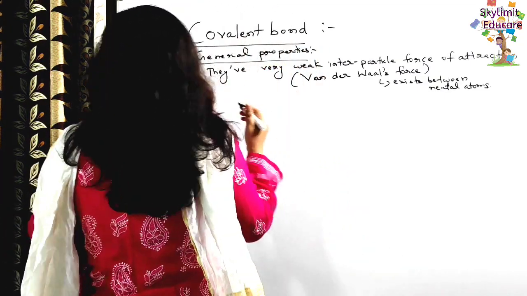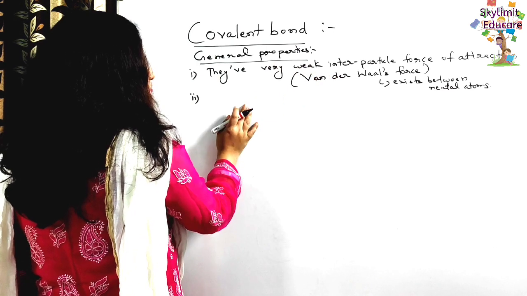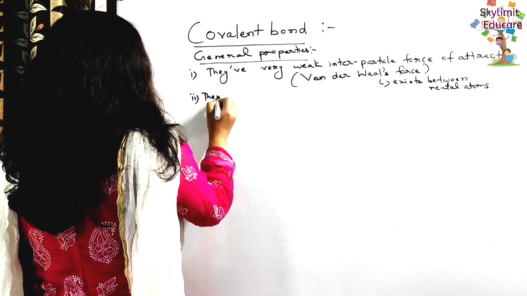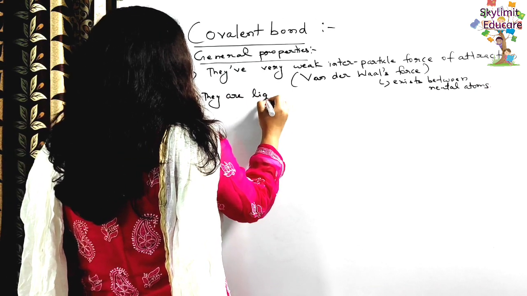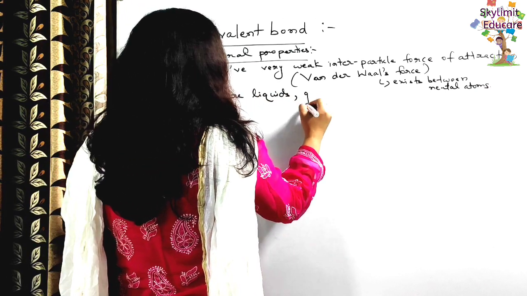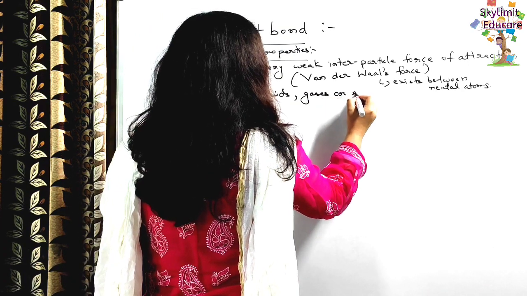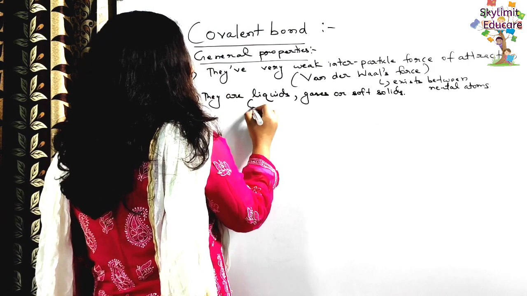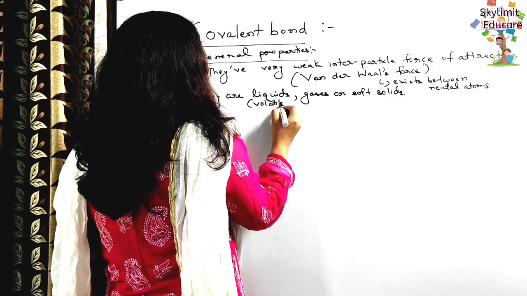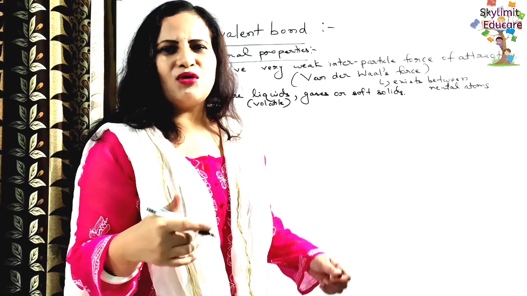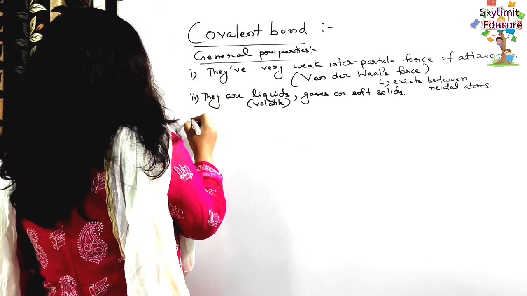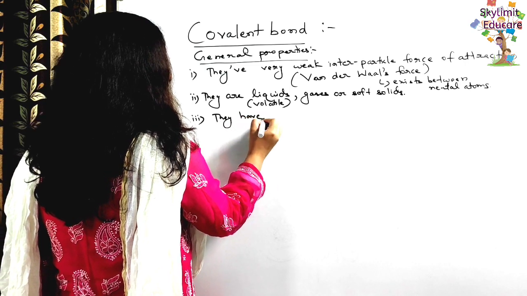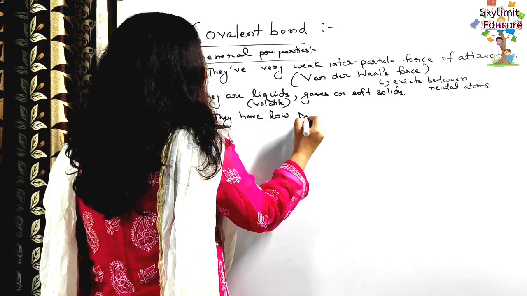Next is what? Because of this weak Van der Waals force, what happens? They exist as liquids, gases, or soft solids. And usually they are volatile liquids. Volatile means what? Which quickly evaporates. So they are volatile liquids. Thirdly, students, they have low melting point and boiling point.